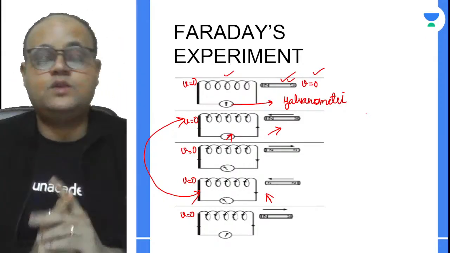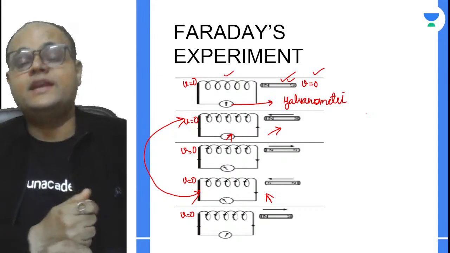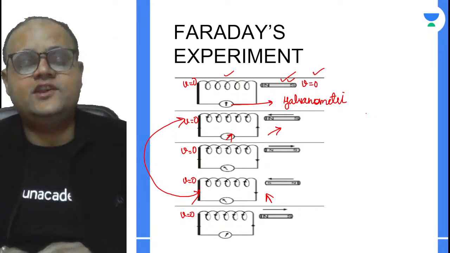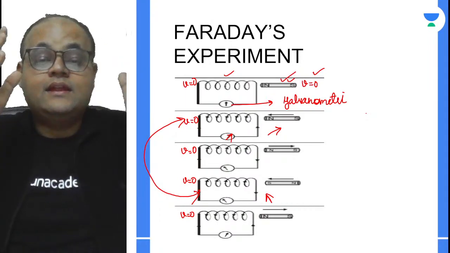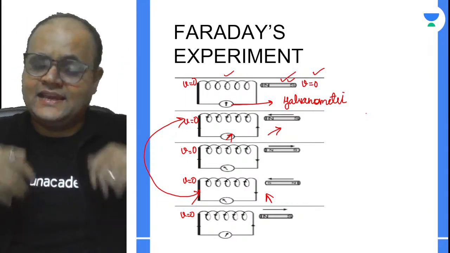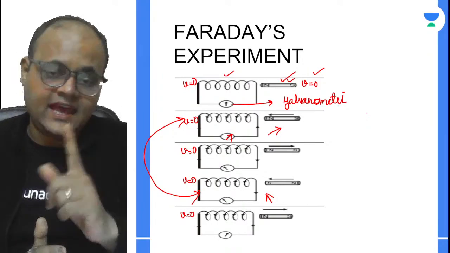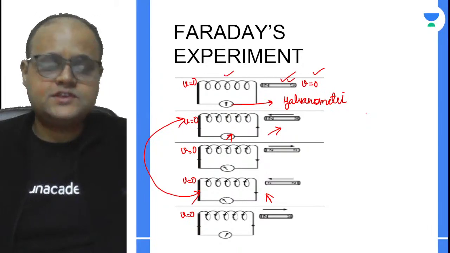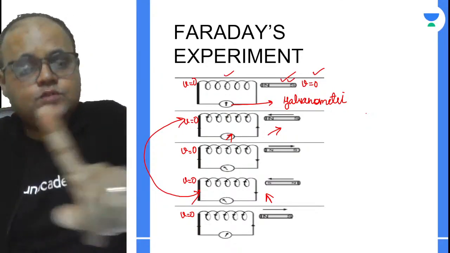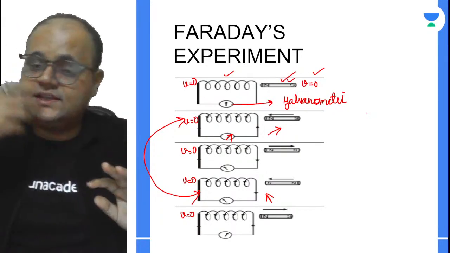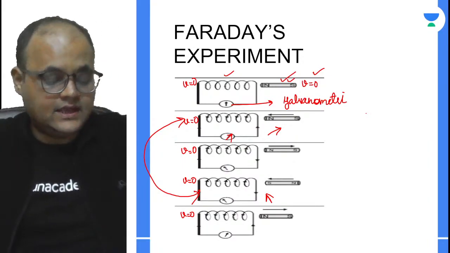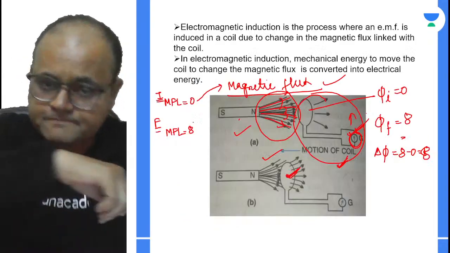They have asked this question once in your ICSE board examinations. What if the magnet is stationary and the coil is moving? Nothing different will happen. Again, if there is a change in the flux, an EMF will be induced and a current will flow in the circuit. So in all possibility, there has to be a relative motion. Either the coil can move or the magnet can move. Yes, I hope you have understood. Good to go so far.